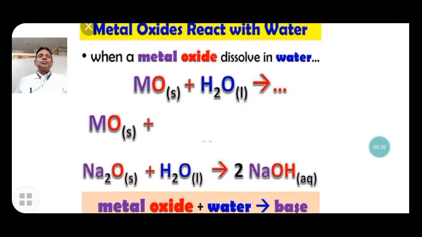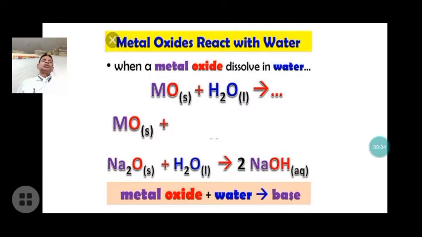In the last video we also introduced acids and bases. When a metal oxide or hydroxide reacts with water, they form a base. Metal oxide plus water forms bases. Here, sodium oxide, the metal oxide, dissolves in water and becomes sodium hydroxide. Metal oxide plus water equals base. That is the basic chemical concept of bases.